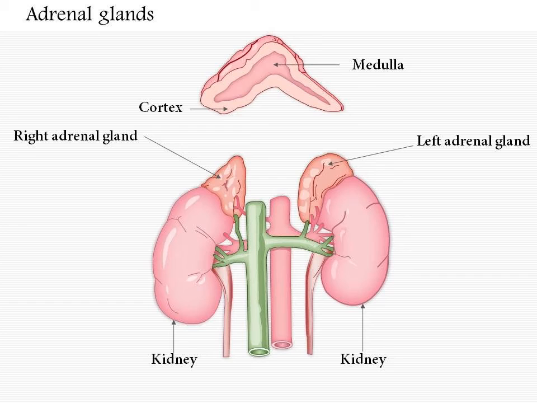Adrenaline acts on the heart, increasing the rate of heartbeat; on the lungs, increasing the rate of respiration; on the liver, converting glycogen to glucose. It increases blood pressure too.